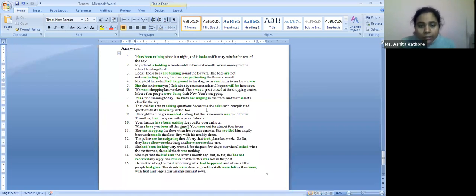Next, I thought that the grass needed cutting. Somebody used this needed. Yes, but the lawnmower was out of order. Therefore, I cut the grass. There is no verb as cutted. ठीक है, cut will be cut. Second verb be or third verb be. तीनों में it is cut itself. Okay.